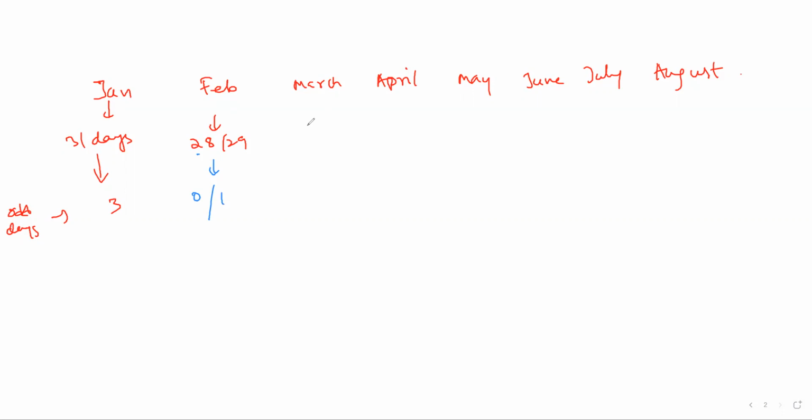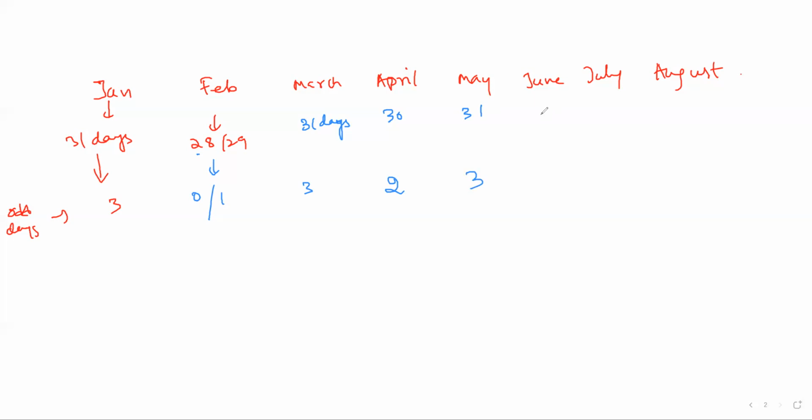March, how many days? 31, right? So here it will be 3. April, 30, so how many odd days? 2. May, 31, so it will be 3, right?